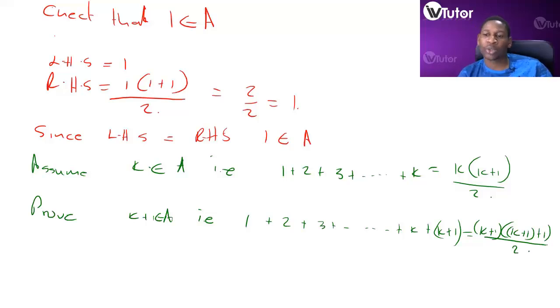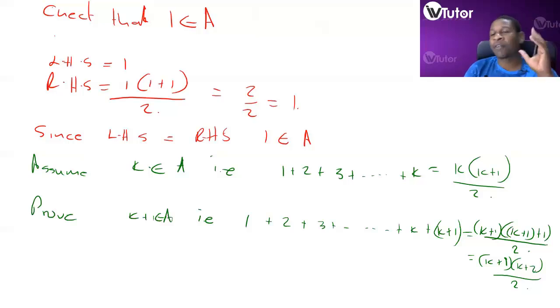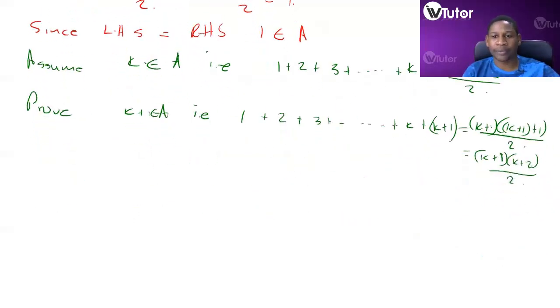So this can be simplified to K plus 1 multiplied by K plus 2 all over 2. If you manage to prove this, then A is in fact equal to Z plus. That is, the formula or the equation under test holds for all positive integers. So let's see how we prove that.